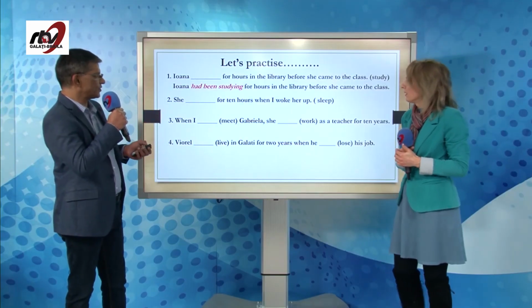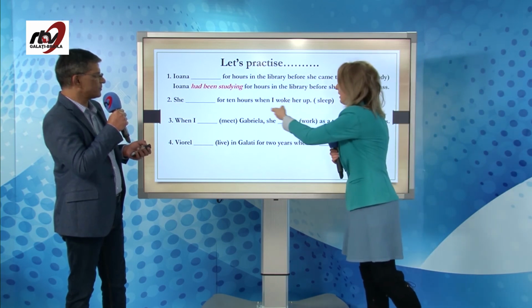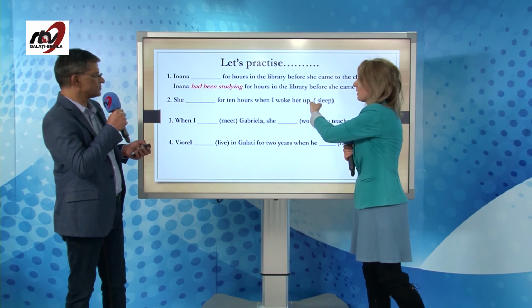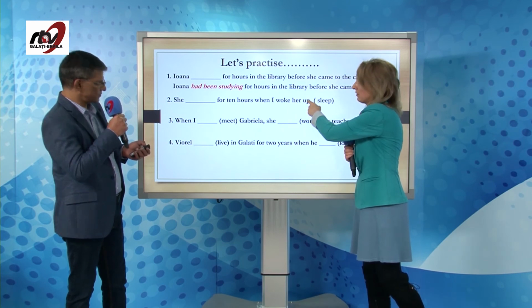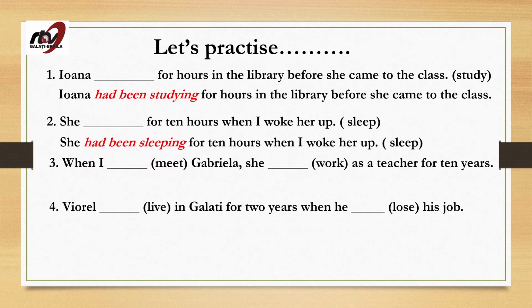The second one is about sleeping, okay? You can see here: when I woke her up. So this may be the second action. Yes. So she had been sleeping for 10 hours when I woke her up. She's a lucky girl. Okay, good. Let's move to the third one.